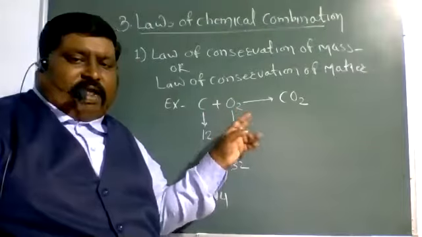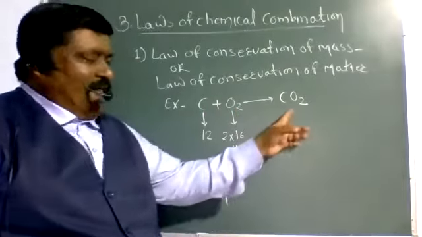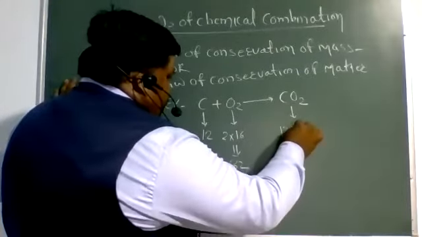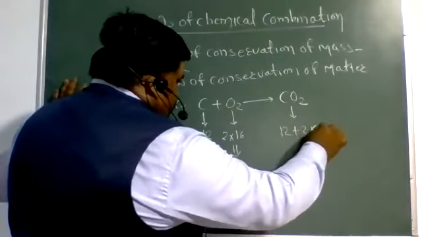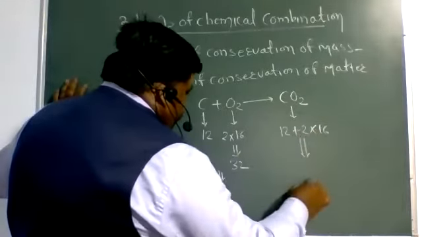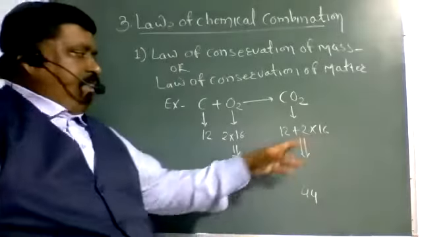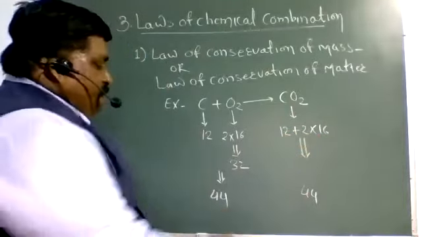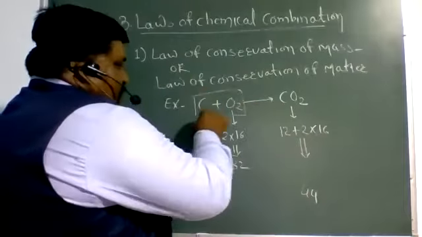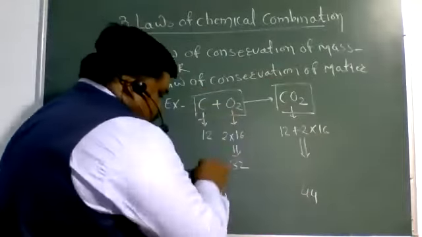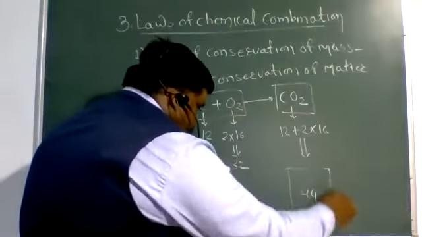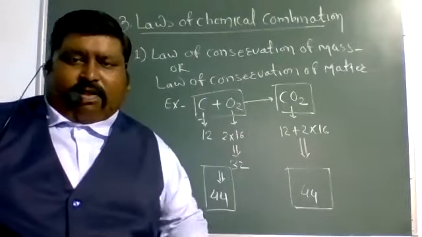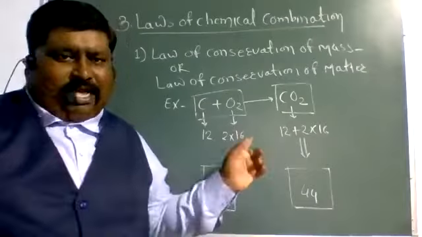So here, the mass of reactants is equal to 44, whereas the total mass of carbon dioxide is calculated here. Carbon 12 plus oxygen 2 into 16, that is 32 plus 12, equal to 44. The total mass of reactants and the total mass of product is equal to 44. It means mass is neither created nor destroyed. The total mass of reactant and product is equal. This is proved from this example.